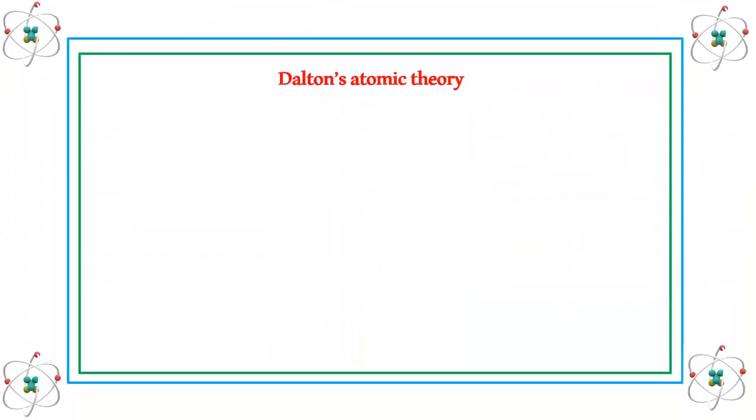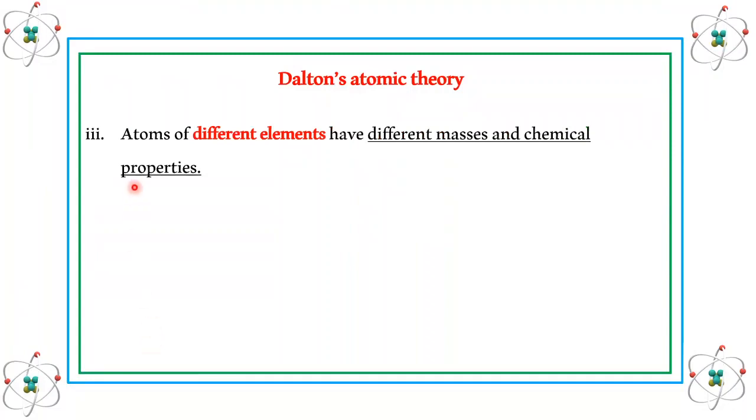The next postulate of Dalton's atomic theory is: atoms of different elements have different masses and chemical properties. So if I say that I am having one element as carbon and another element as oxygen, the atoms of different elements will have different masses, as well as different chemical properties.